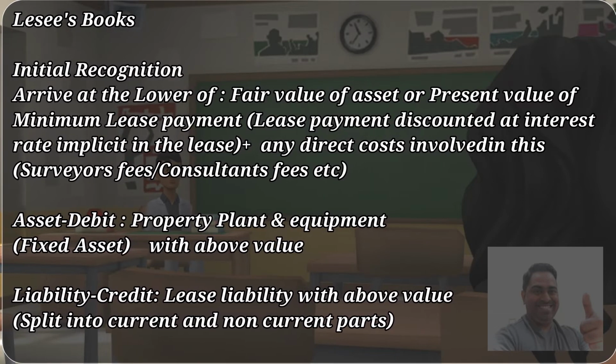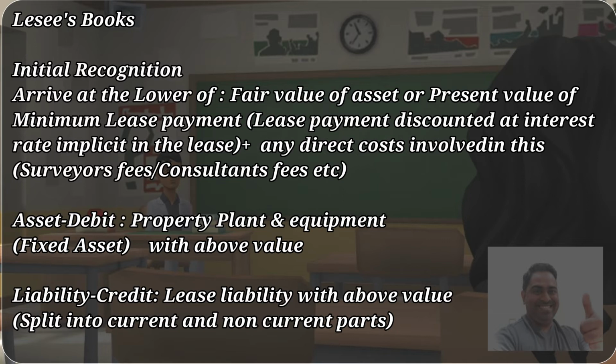So to make it clear, you have the fair value of the asset now, right? Which could be the market value, right? Now there are some minimum lease payments to be paid under the lease, right? For example, 10,000 USD every annum. Now, as I said earlier, you need to discount this 10,000 to be paid every year to arrive at the present value.